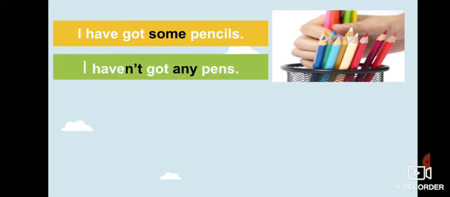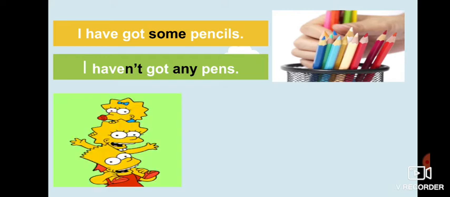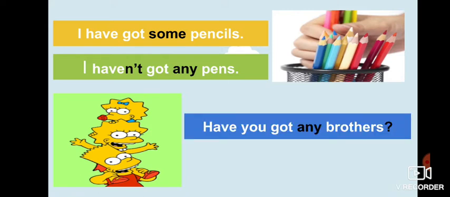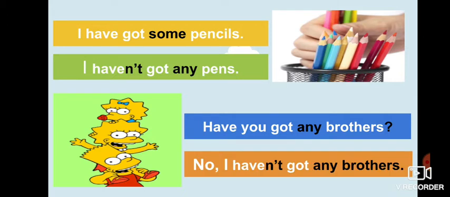So I use some in a positive sentence and I use any in a negative sentence. Let's look at this picture. Have you got any brothers? No, I haven't got any brothers. From these examples, we can see that we use some with a positive sentence, but we use any with a negative and a question.